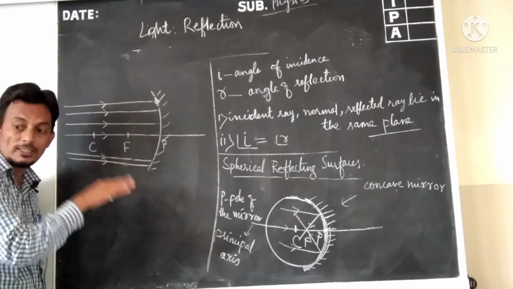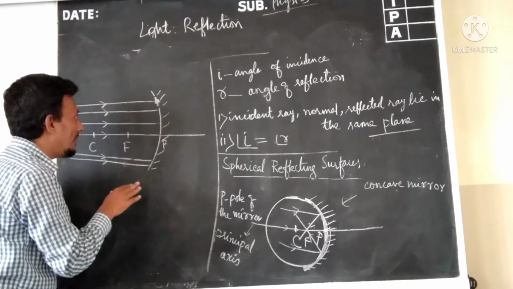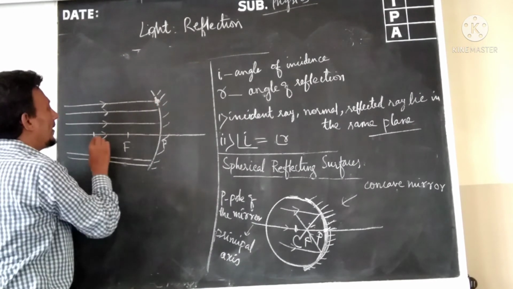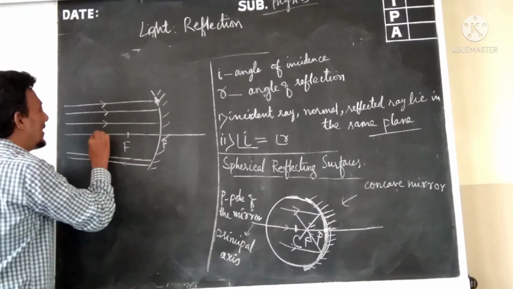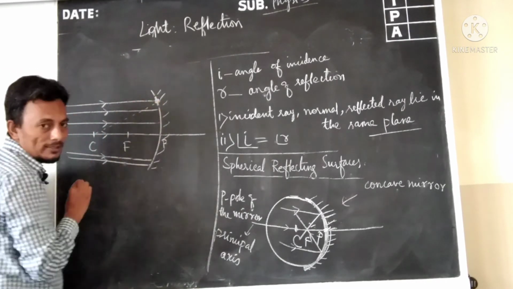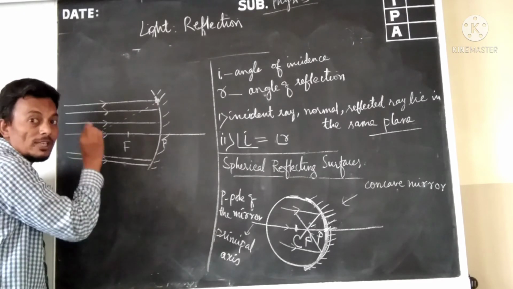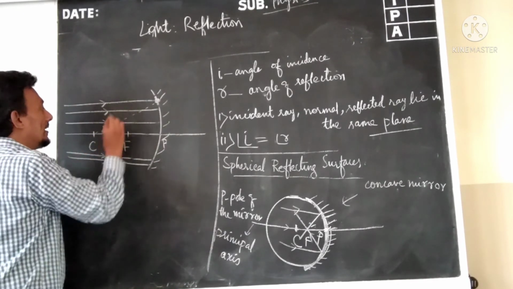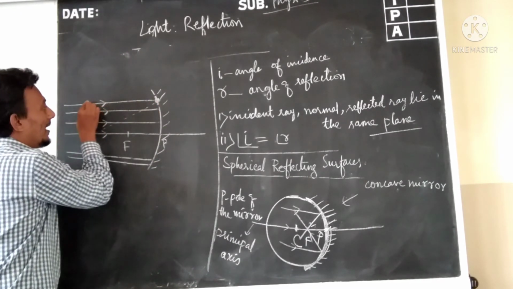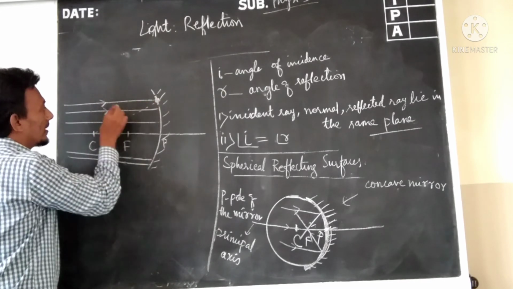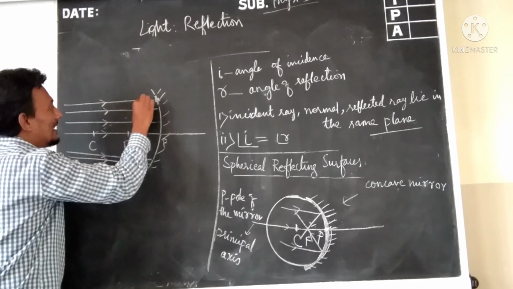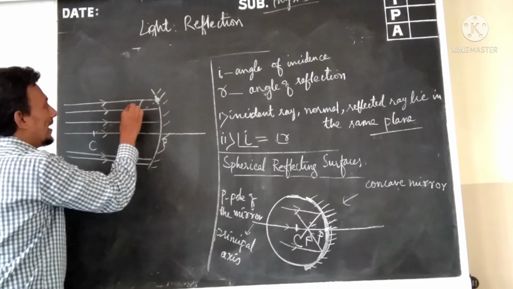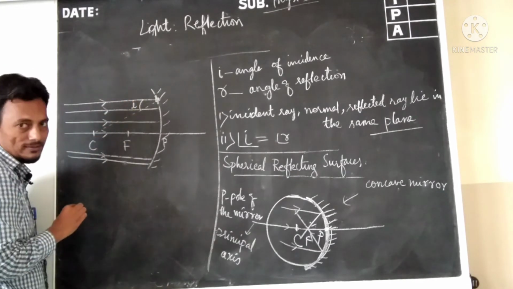So there must be a normal drawn at this point. That normal will be drawn from the center of curvature. The angle between the normal and the incident ray is called the angle of incidence.